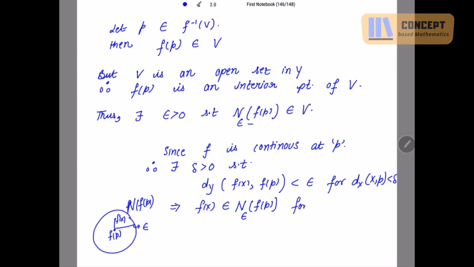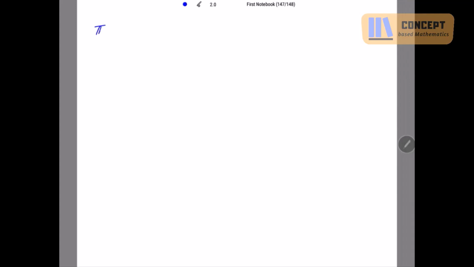Here also we can say the distance between x and p is less than delta. Suppose I form the neighborhood of p with radius delta, that means x also belongs to this neighborhood. Right? Clear? Now, thus what we have said, x belongs to the neighborhood of p with radius delta implies f of x belongs to the neighborhood of fp with radius epsilon.